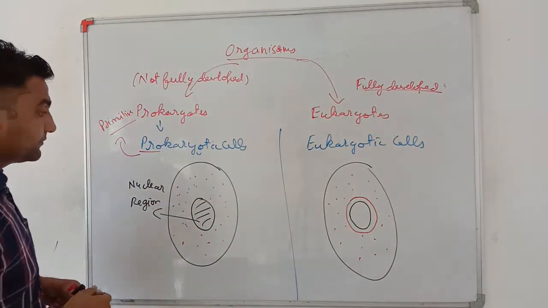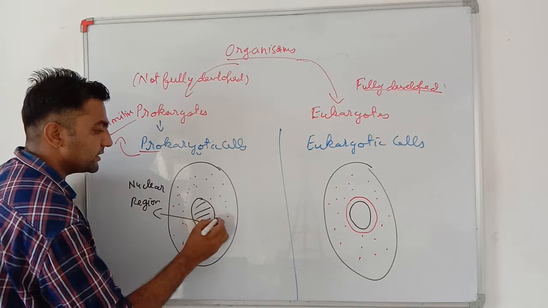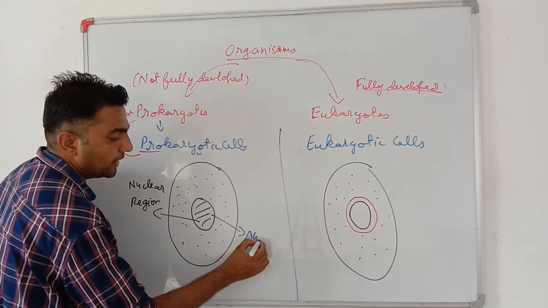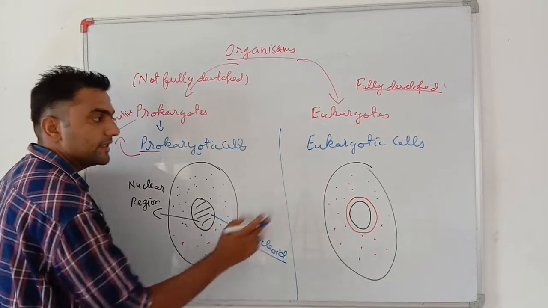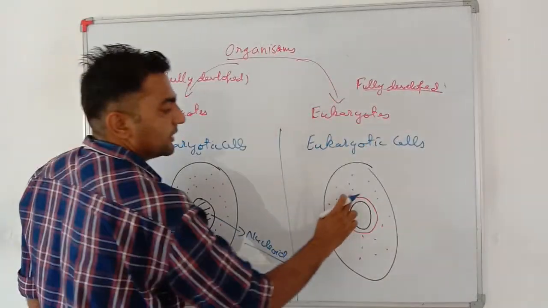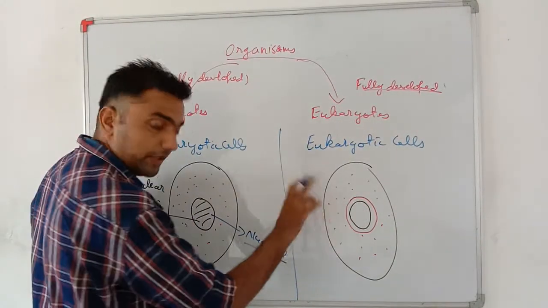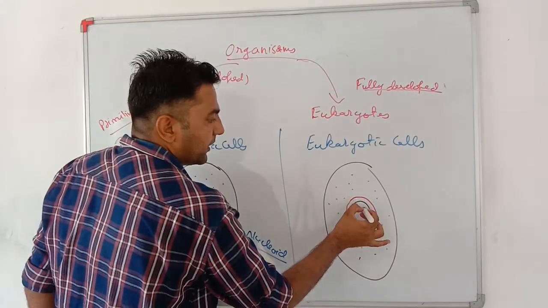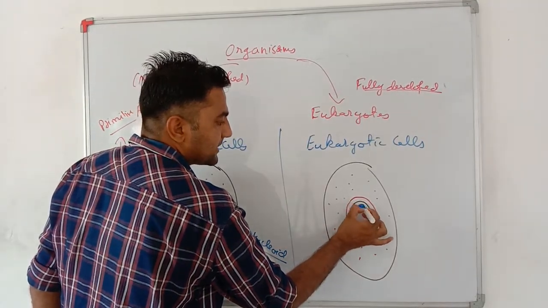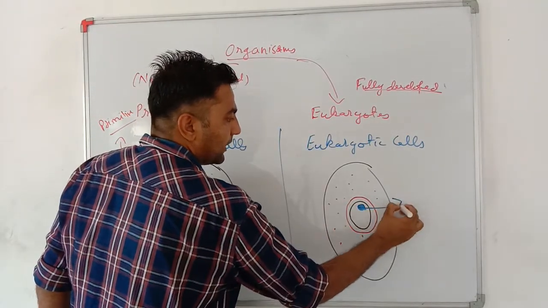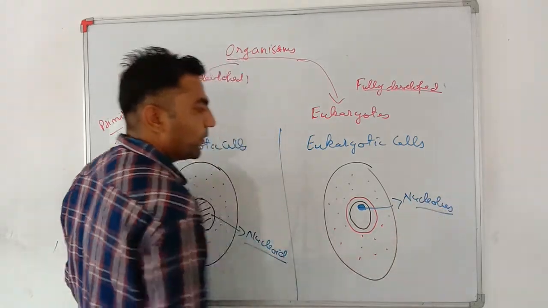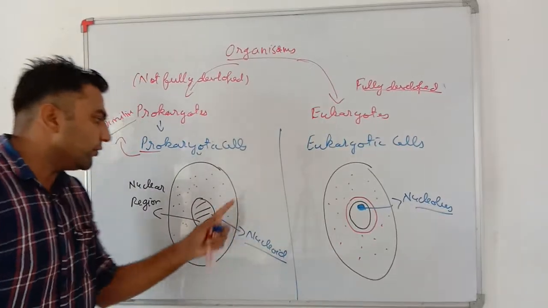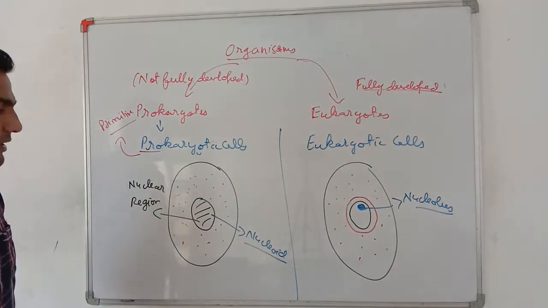Very important, this nuclear region is known as nucleoid. Whereas in eukaryotes, this is a complete nucleus with a membrane. Here you can find a dense material known as nucleolus. Very important, in nucleoid there is no nucleolus.